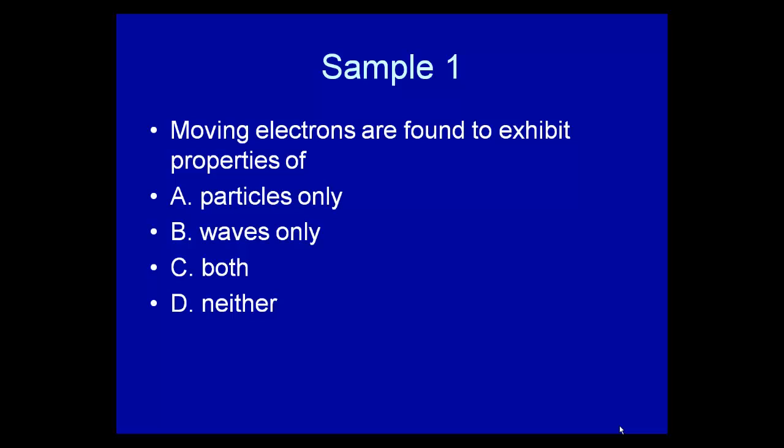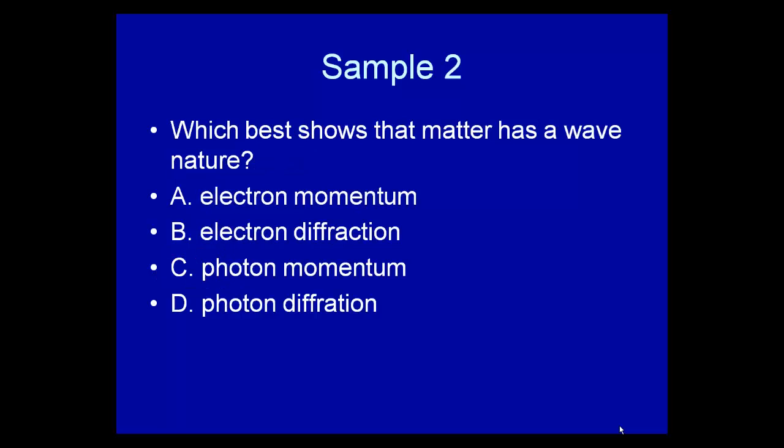So now, let's look at a couple sample questions. Moving electrons are found to exhibit properties of particles only, waves only, both, or neither. Well, neither we can throw out right off the bat. They sometimes behave like particles, they sometimes behave like waves, so therefore it's both. They diffract, which is a wave property. They bounce off and cause things to move, which is a particle property. So both is a winner.